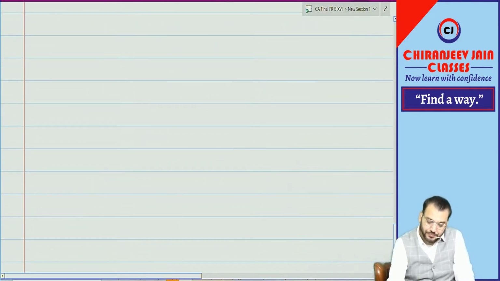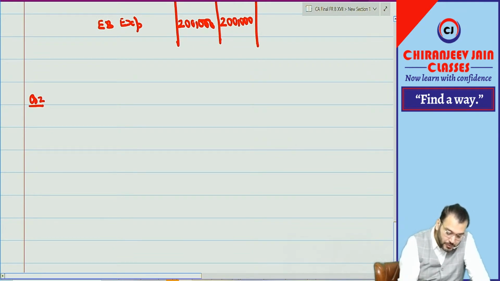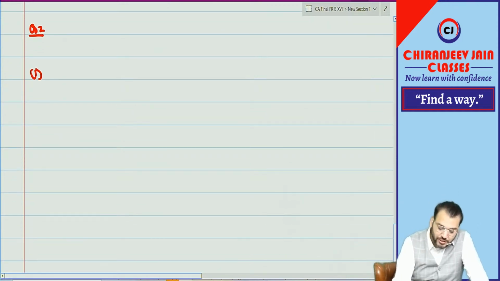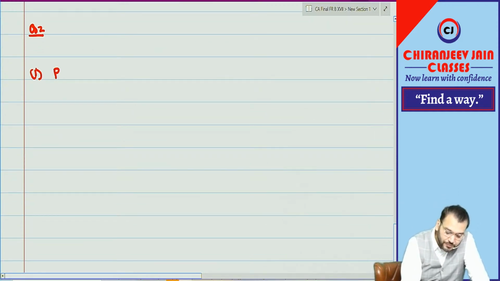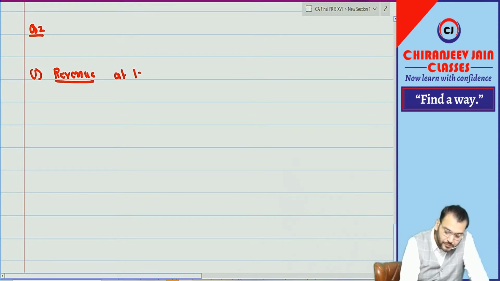Now what will be the accounting treatment? You will give or I will give? Correct. So we are doing question number 2. Now first, in the books of the lessor as manufacturer, they will recognize revenue at the lower of what? Remember, at the lower of what?